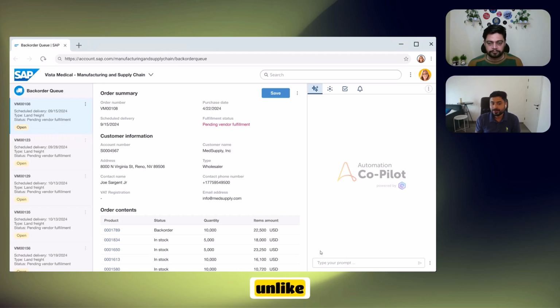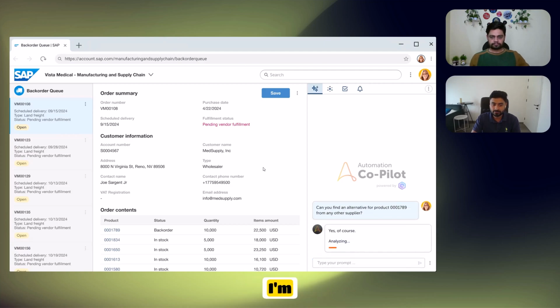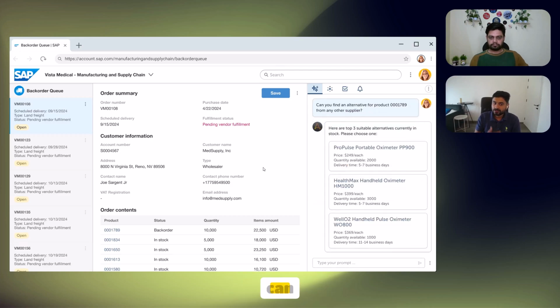So what that means is, unlike earlier where you could only trigger very specific automations, you can just type in a simple natural language prompt, and Copilot will look behind the hood of all the various automations you've created, and it will trigger the relevant automation. So here, all I say is, can you find an alternative to product so and so from any other supplier? Because this is the product I'm working on. And Copilot is able to understand that intent and then trigger that automation that we just built to get the product alternatives. So you can see now the automation has triggered.